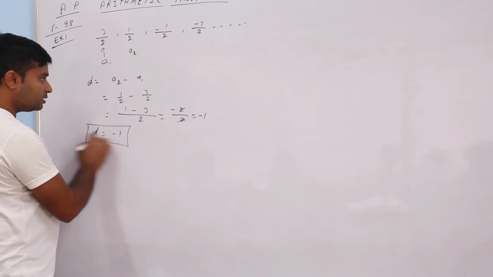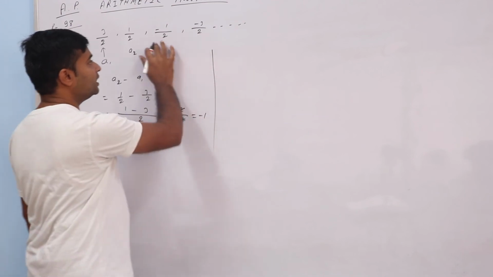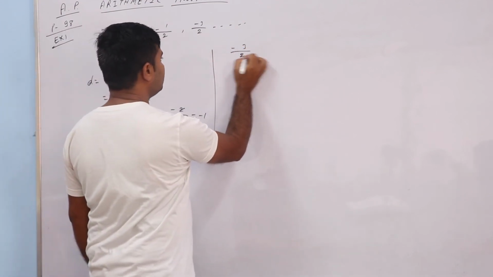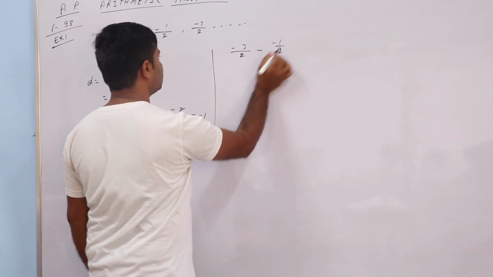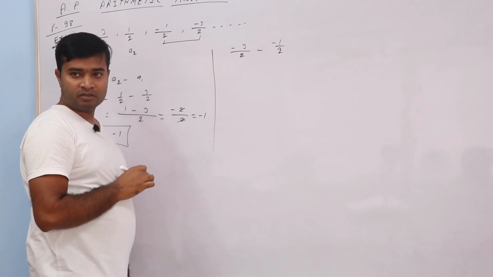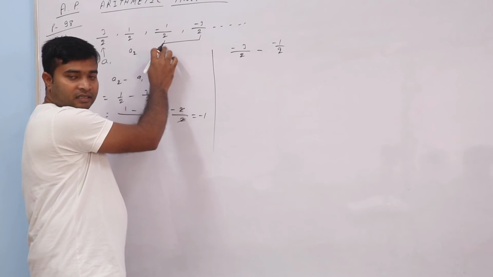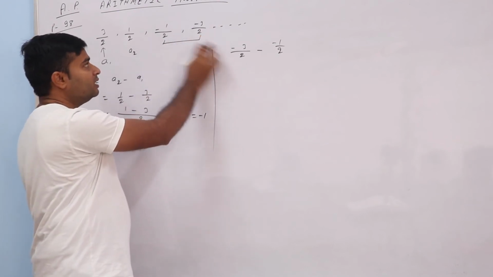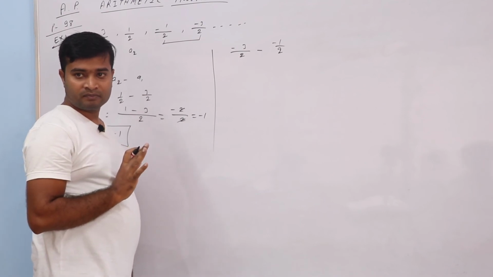Minus 1. Correct. If you want to check any other place also, I am doing it here. So minus 3 by 2 minus 1 by 2. I am taking the common difference of these two: this one minus this one. So minus 3 by 2 written and minus 1 by 2 written, and in between I put minus. Problem? No?